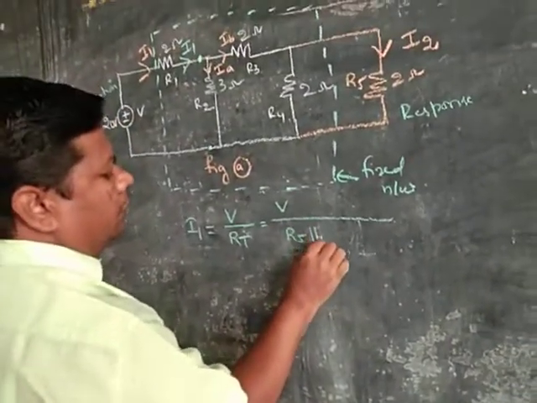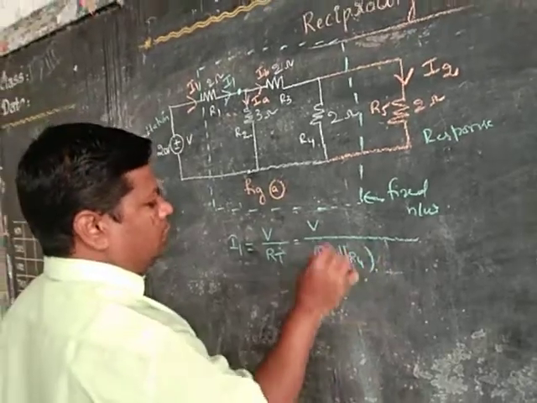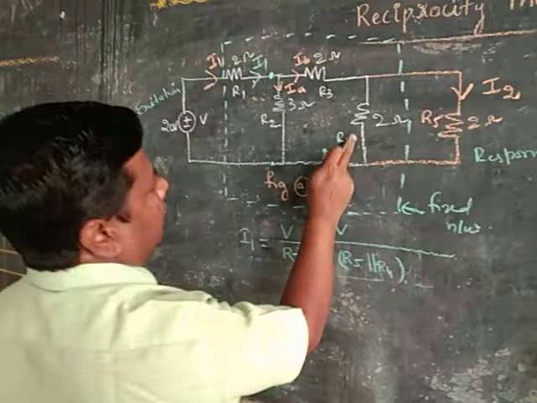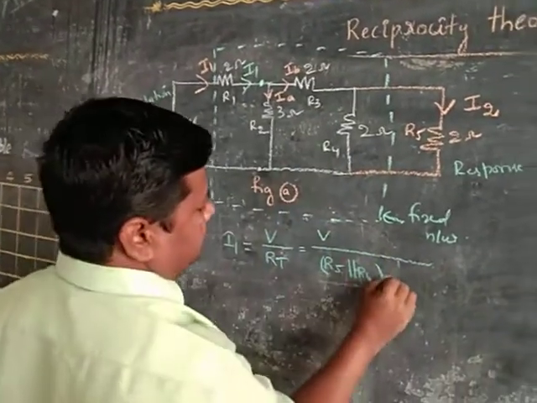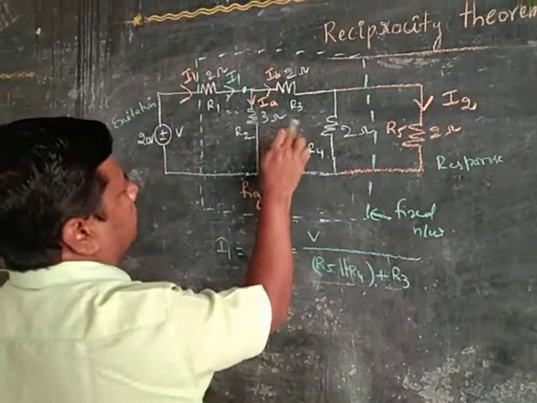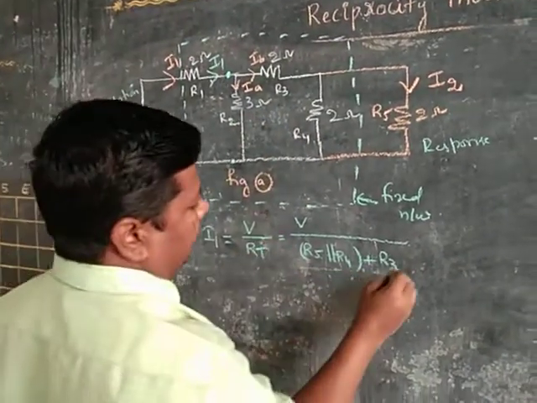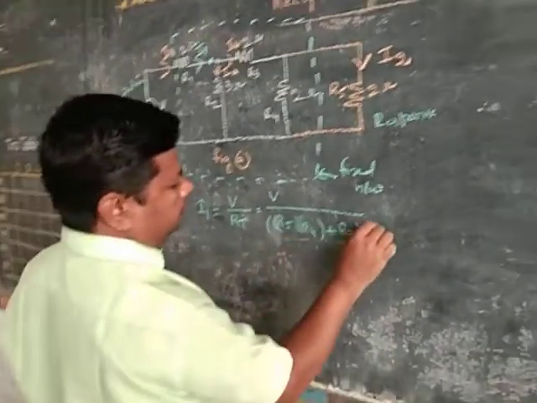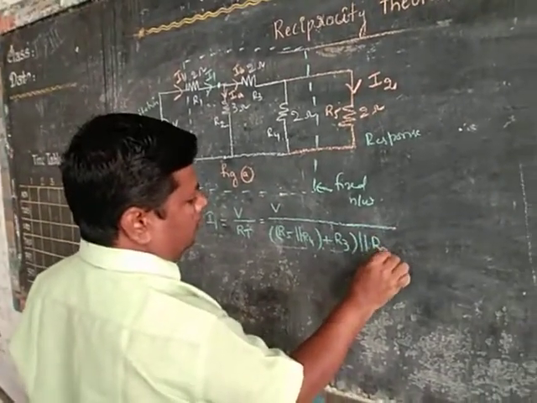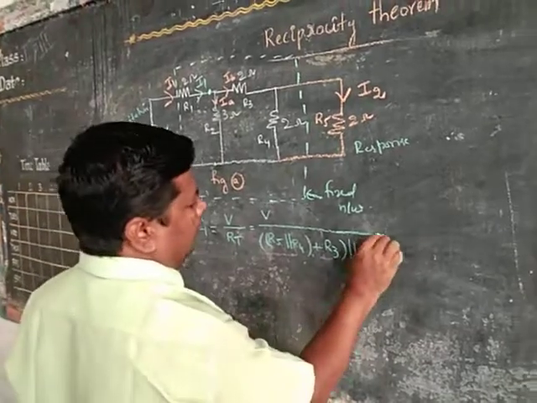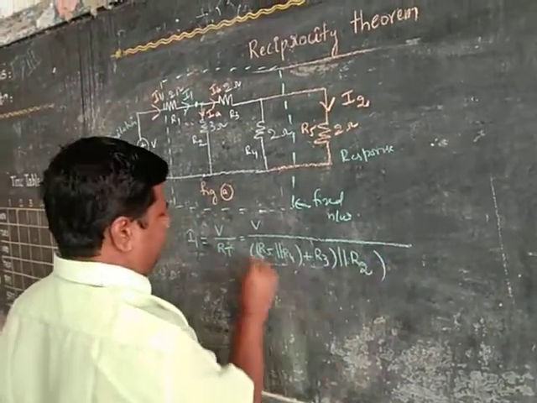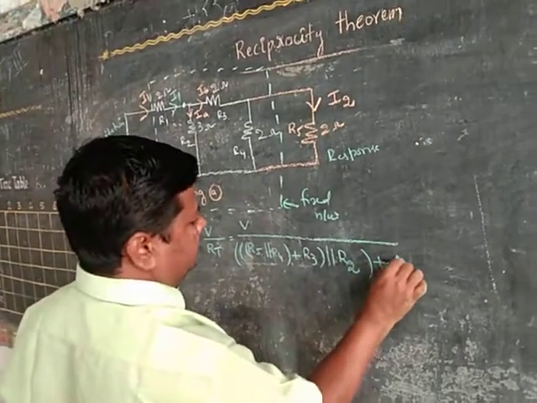R5 parallel to R4. Then there is only a single resistor here. These two are in series, plus R3. Again these two are in parallel to R2, and again these two are in series, plus R1.